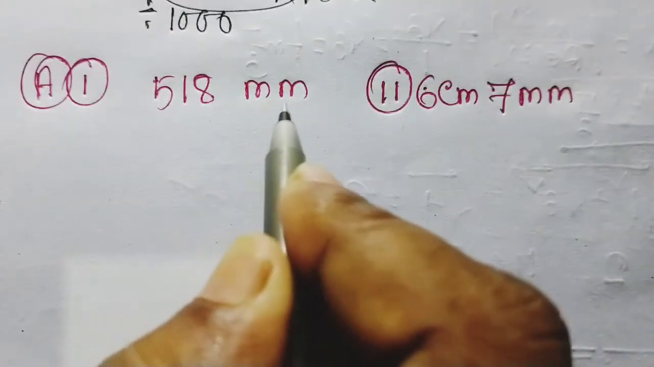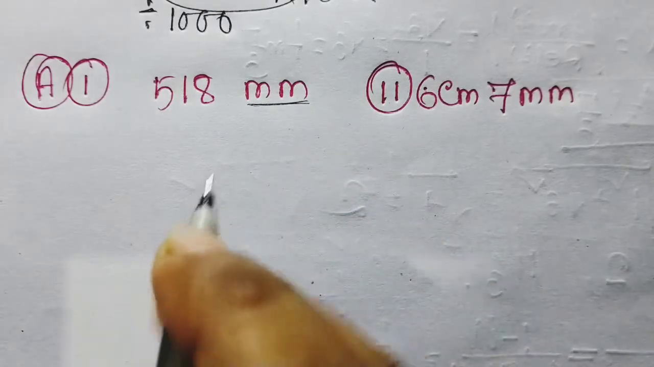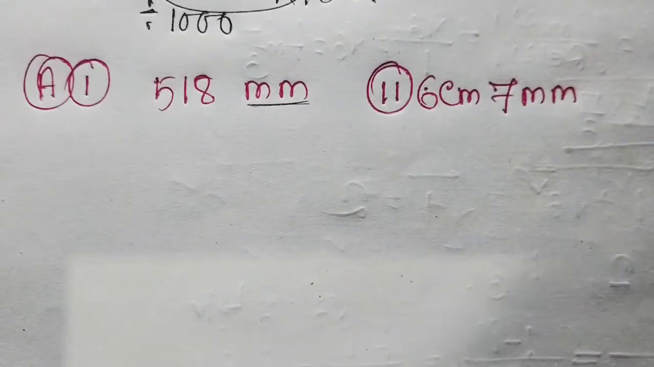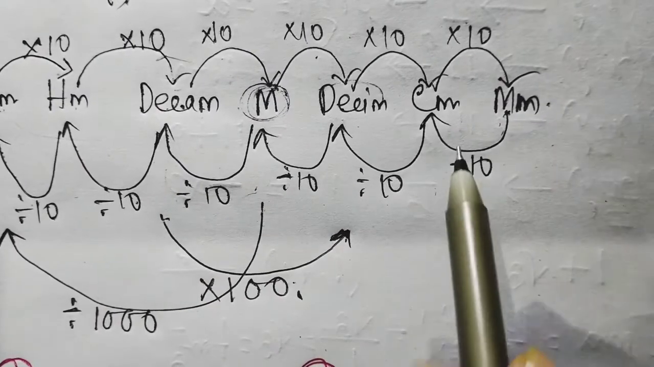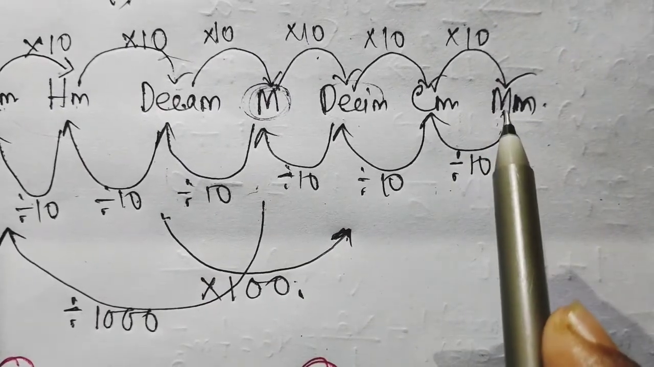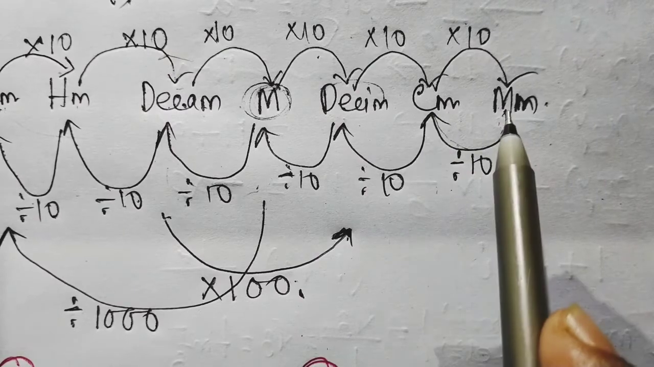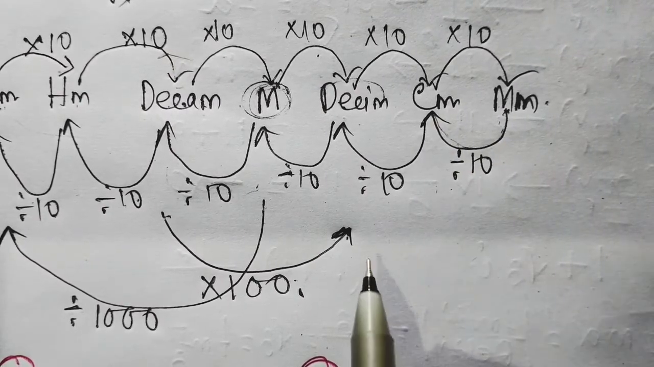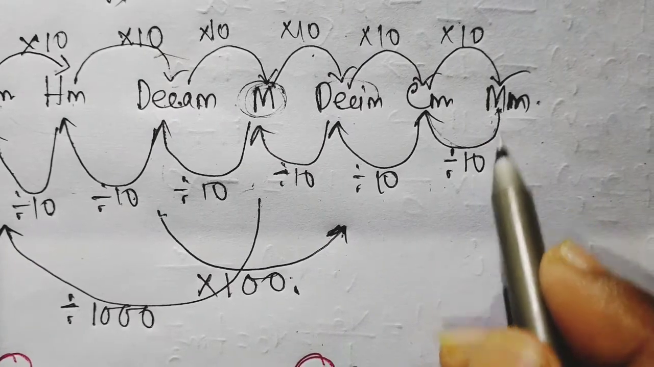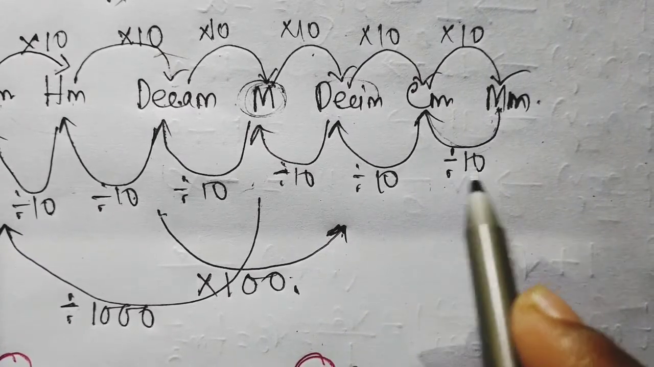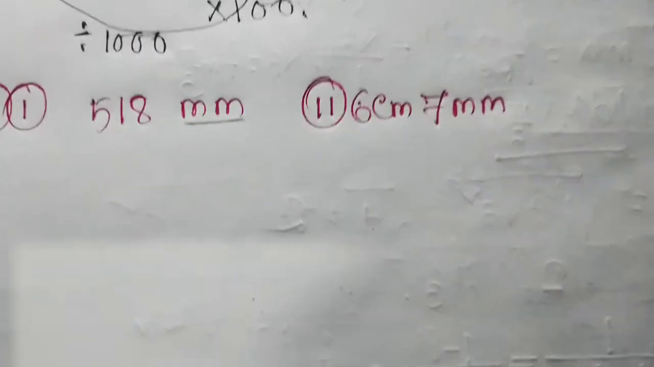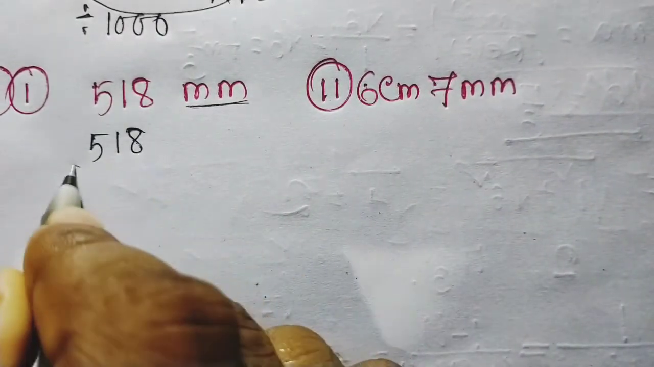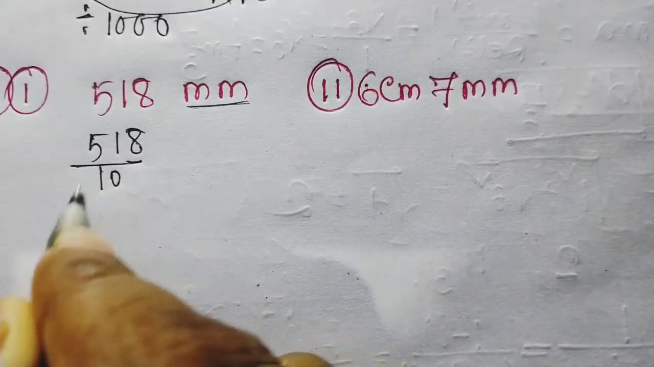So here it is given in millimeter. We have to go to the left-hand side because here is the chart. Here is millimeter, but we have to go to centimeter. Then from right to left we have to divide by 10, or from lesser to higher always we have to divide. So here is 518, so we have to divide by 10.